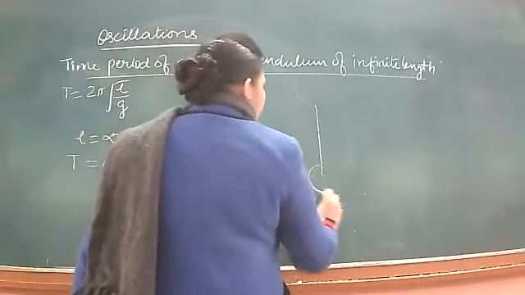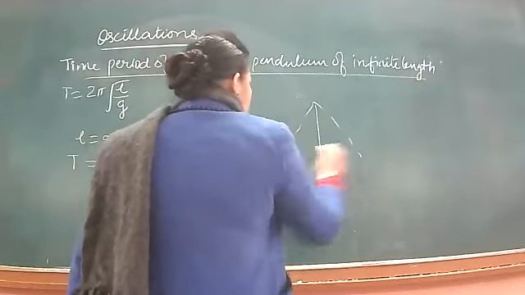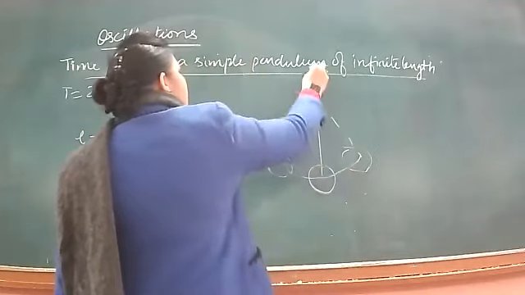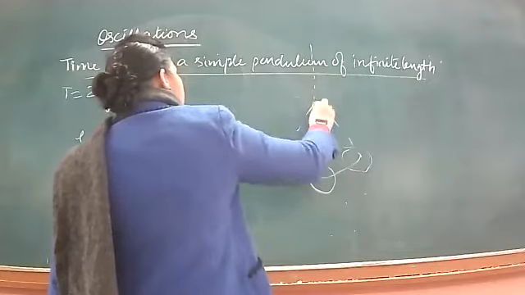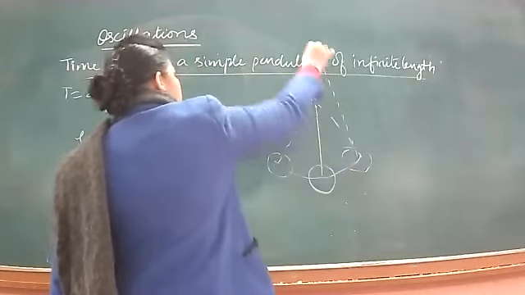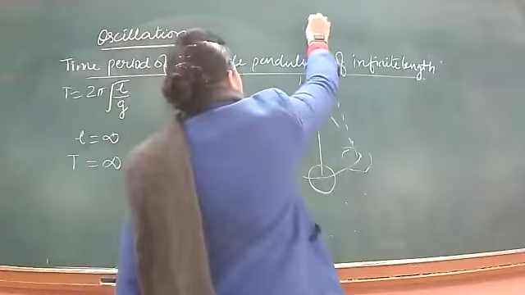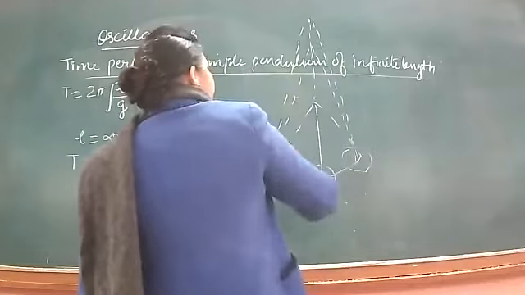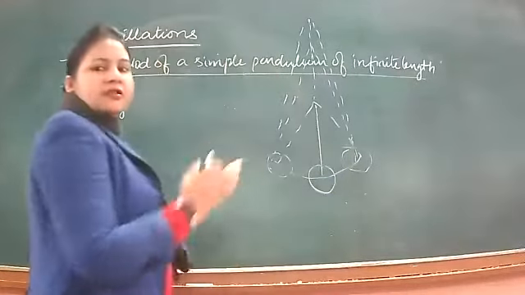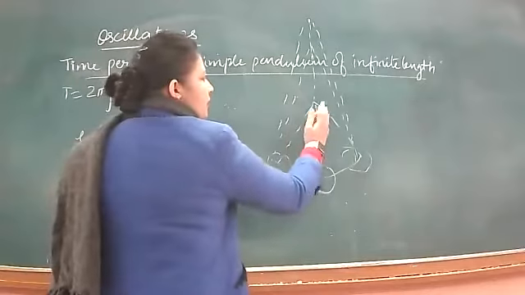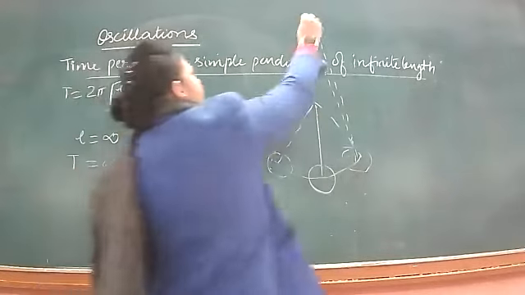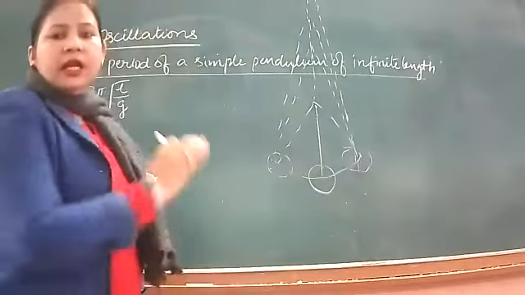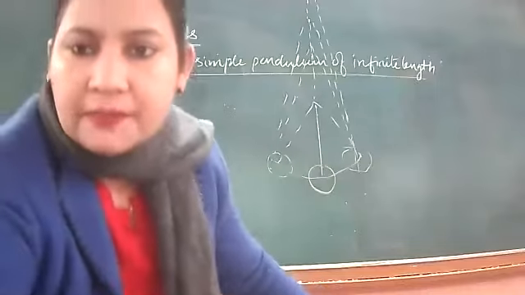We have a simple pendulum. It's oscillating like this. Suppose we take a longer length of the pendulum. Then the extreme position will be like this. We take a still longer pendulum. The extreme position will be like this. So what do you notice? Extreme position, ये जो line है, ये almost straight होती जा रही है. And if we have a simple pendulum of very large length, then this line will almost become parallel.